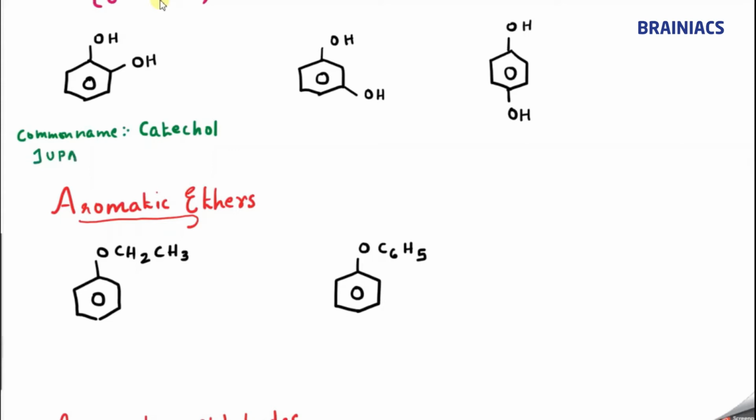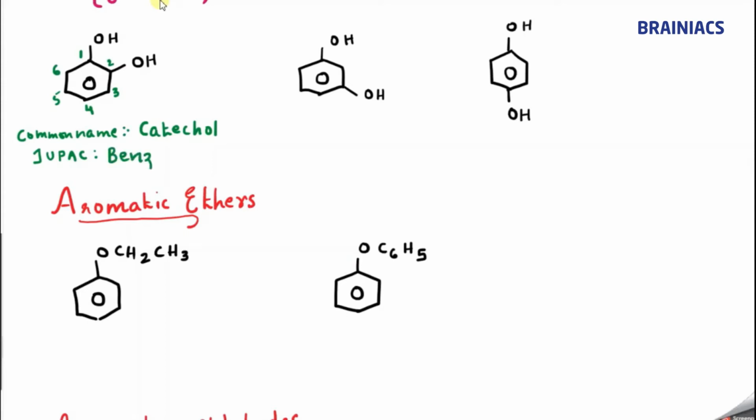Now what is the IUPAC name of this compound? Can anybody tell? Very easy, let me number it. This is 1 and this is 2, there is nothing more, but we could still continue numbering 3, 4, 5, 6. So what can be the name of this compound? Benzene, correct, since it is a derivative of benzene.